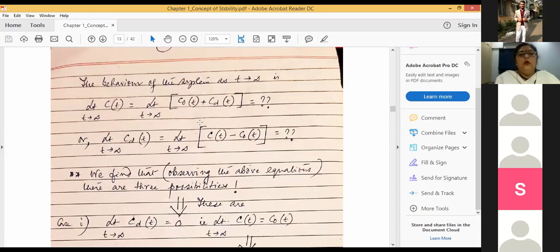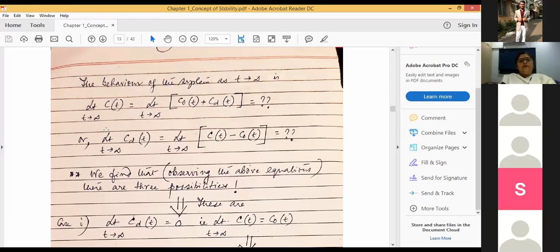So what will we try to find out? We'll try to find out C(t). C(t) is the resultant output exhibited by the system because of the input and because of the disturbing force applied on the system. So the output will be C0(t) plus CD(t).